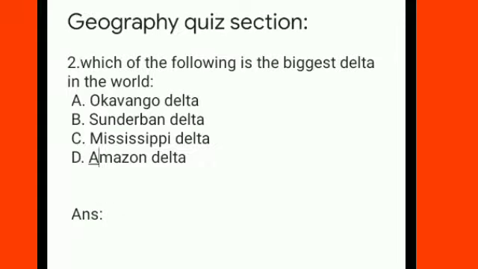Congratulations if you got the first question right. Now we have come to the third question. The third question is, which of the following is the biggest delta in the world? Now we are talking about delta. As you know, delta is formed when a river meets an ocean. So we have option A, Okavango Delta, option B, Sundarban Delta, option C, Mississippi Delta, and option D, Amazon Delta. And your 10 seconds starts now.